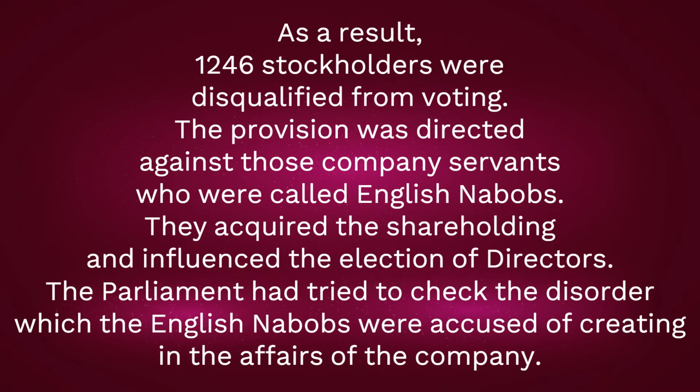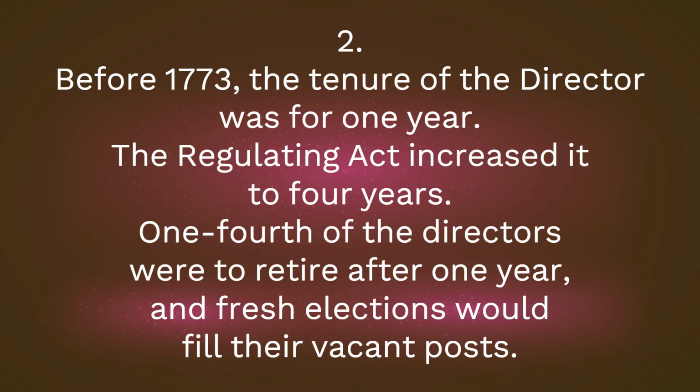The provision was directed against those company servants who were called English nabobs. They acquired the shareholding and influenced the election of directors. The Parliament had tried to check the disorder which the English nabobs were accused of creating in the affairs of the company. 2. Before 1773, the tenure of the director was for 1 year.